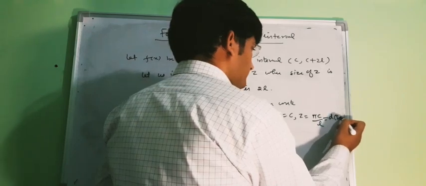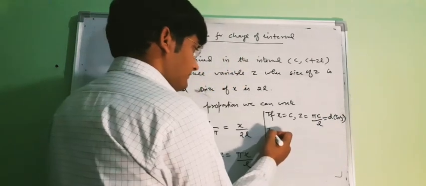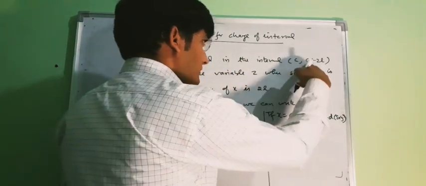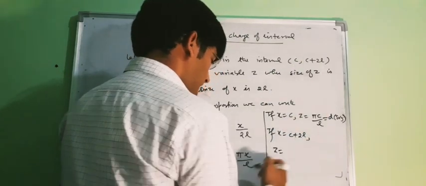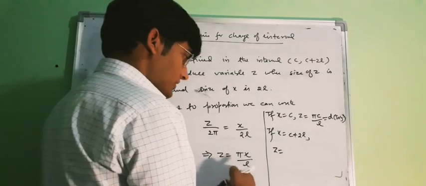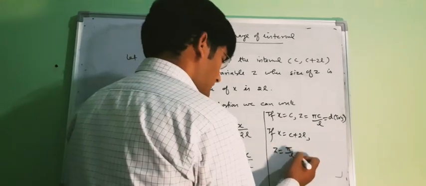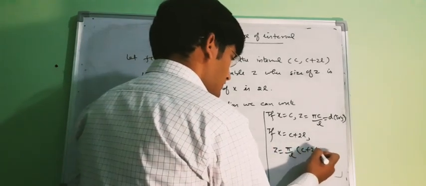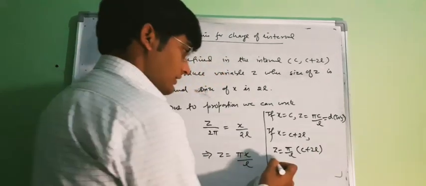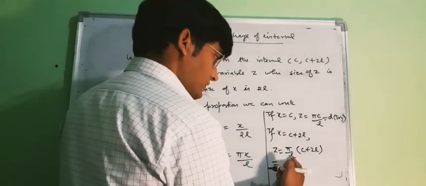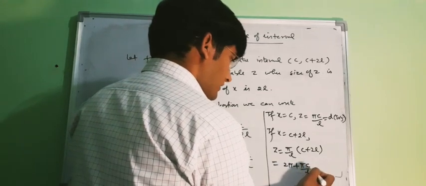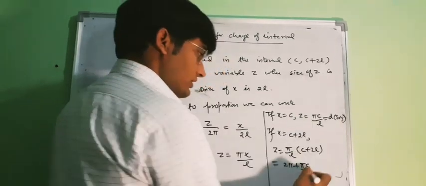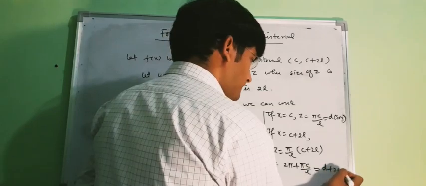And if x equal to c plus 2l, then our z will be pi upon l, c plus 2l, and this can be written as 2 pi plus pi c upon l, and pi c upon l was d, so this will be your d plus 2 pi.